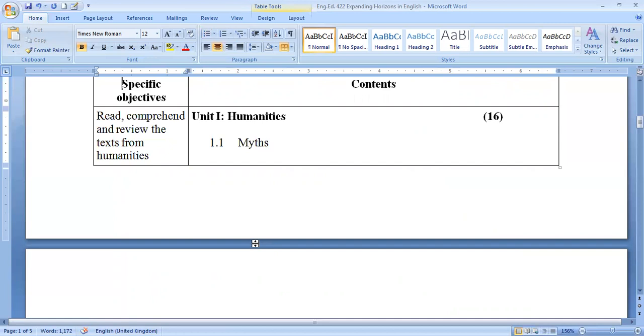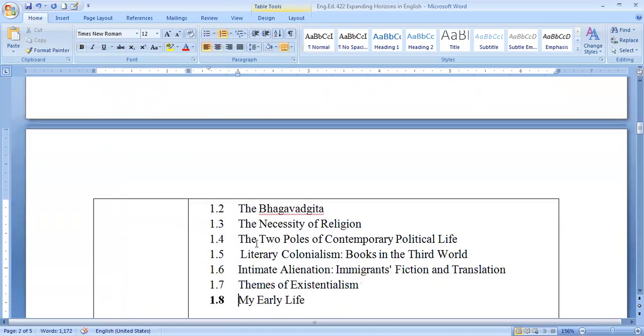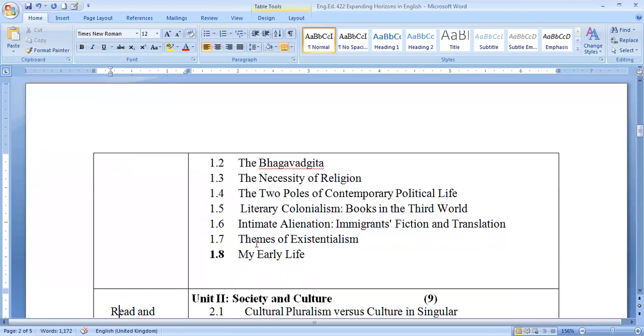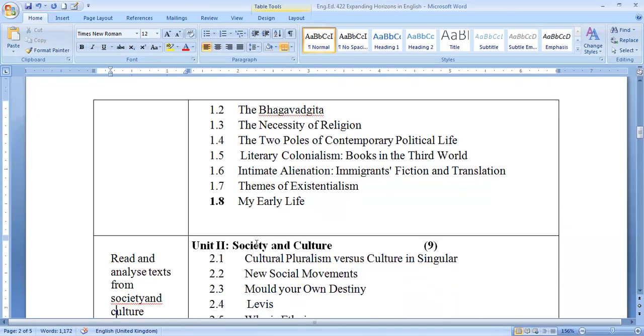Under the unit humanities, students have to learn myth, myth and the Bhagavad Gita, and the necessity of religion, then the two poles of contemporary political life, then literary colonialism, books in the third world, and intimate alienation, immigrants, fiction and translation. Students have to learn this, and the next one is themes of existentialism. Then my early life. Up to this comes under unit first, humanities.